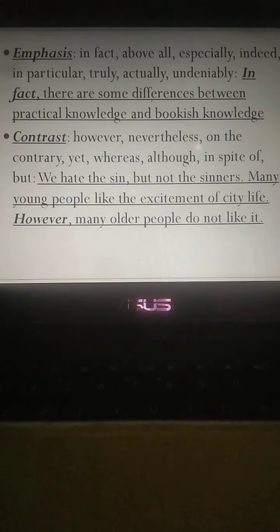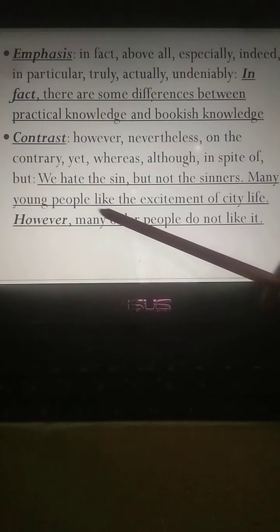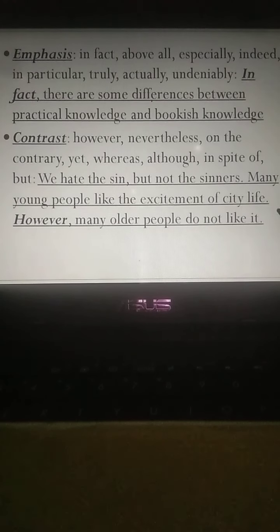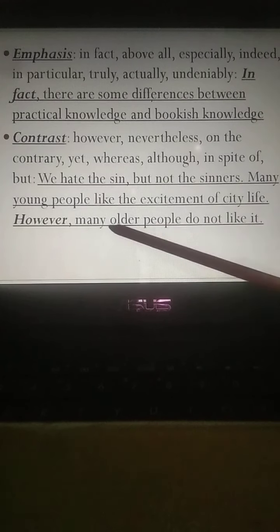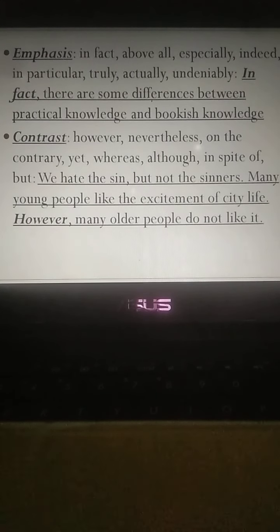Another example: many young people like the excitement of city life. However, many older people do not like it. Here are also two ideas that have been contrasted. One is many young people like the excitement of city life, and another is many older people do not like it. For this reason, however, has been used here.